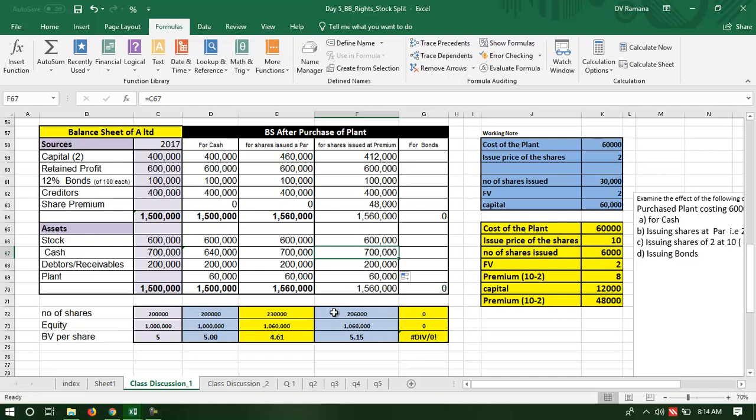But observe here, because the shares are issued at a premium, the book value per share has gone up. The book value of the shares has gone up because the shares have been issued at a premium.